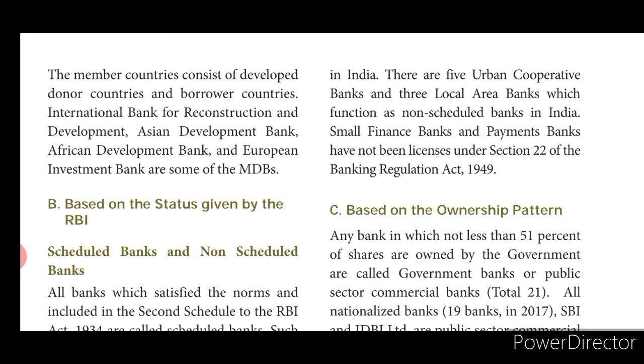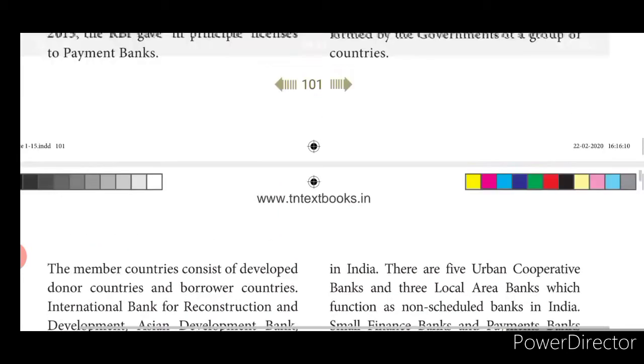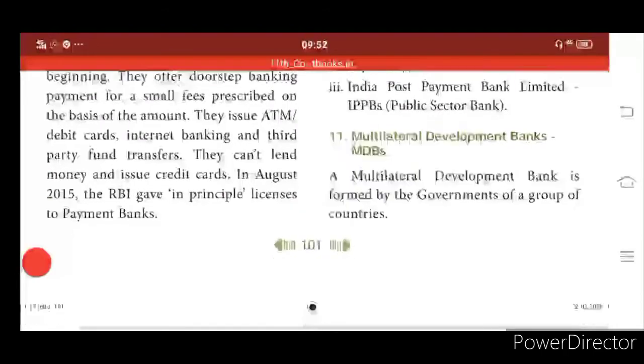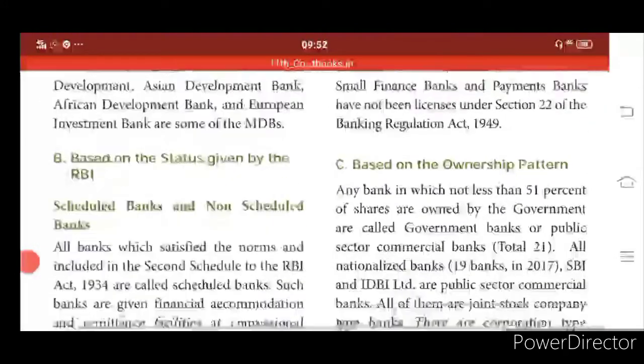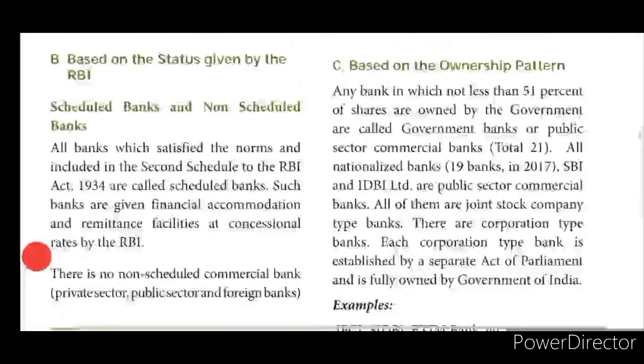So they just have the donors in different countries, and they borrow the money from the countries. International Bank for Reconstruction and Development, then Asian Development Bank, then African Development Bank and European Investment Bank are the examples of the MDBs. Okay, that is multilateral development banks. So still here the types of bank gets over.